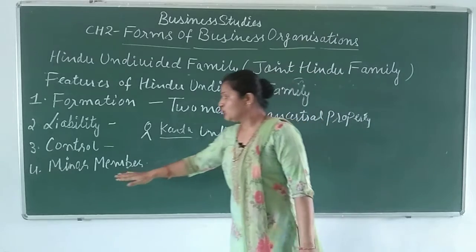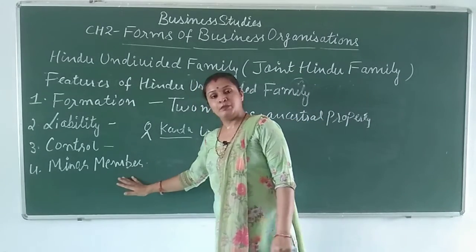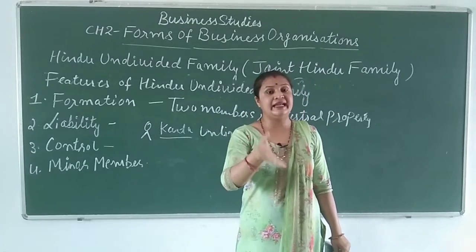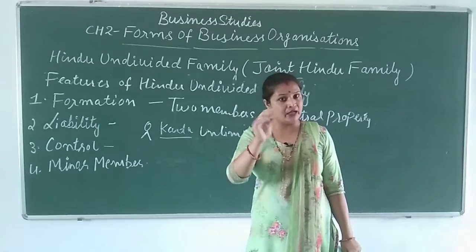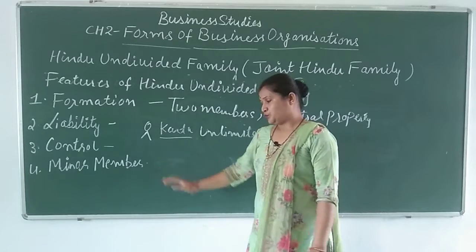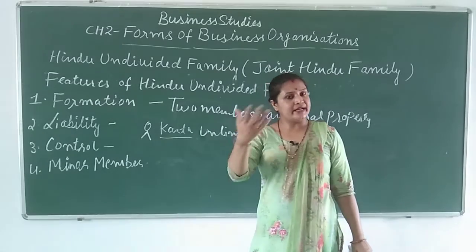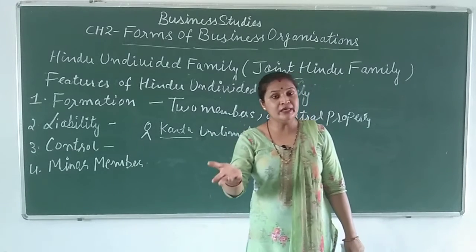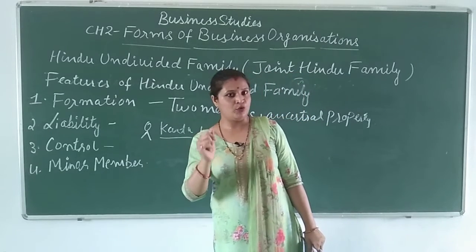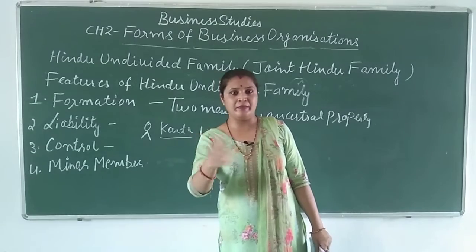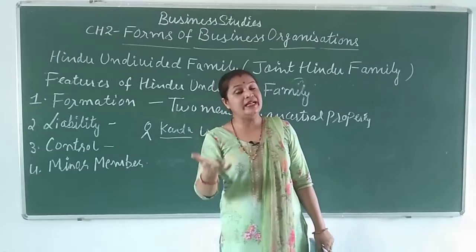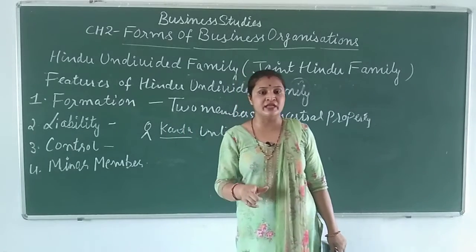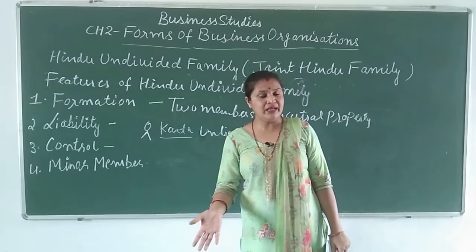Now the fourth feature is minor member. Minor member means someone who is less than 18 years. We call him minor member. Suppose there are 10 members in the family. Suppose a baby is newly born. Naturally he will become a member of this joint Hindu family business because he is part of the family.